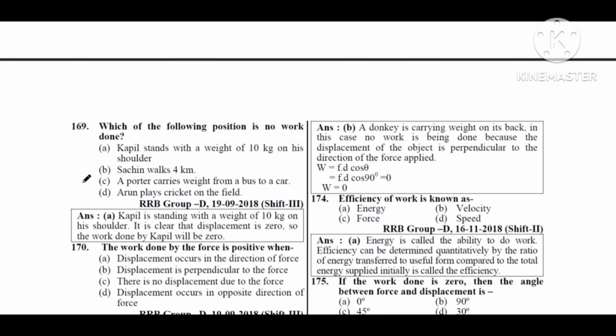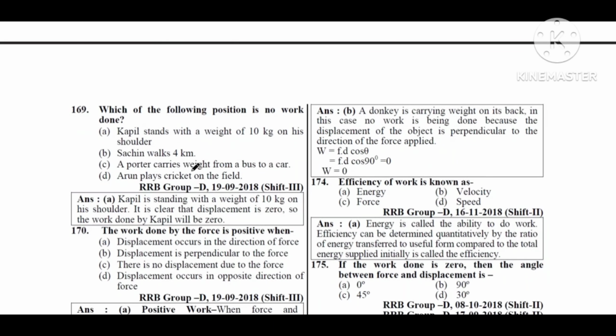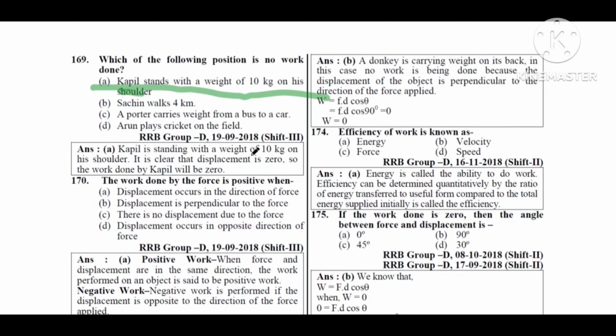Next question. In which of the following positions is no work done? Option A Kapil stands with a weight of 10 kg on his shoulder. Option B Sachin walks 4 kilometers. Option C a porter carries freight from a bus to a car. Option D Arun plays cricket on the field. Option A Kapil stands with a weight of 10 kg on his shoulder.